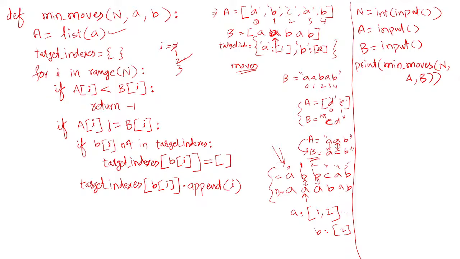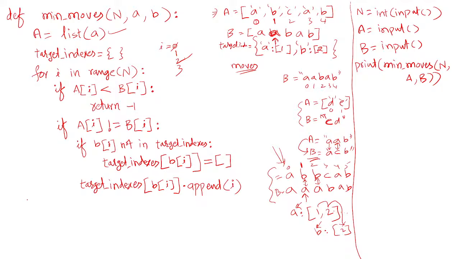For all these moves you need to perform the changes of these characters in A. These give the number of moves here. But you need to perform the moves as per the definition, because replace with the smallest character is given. So that is what we need to perform here.